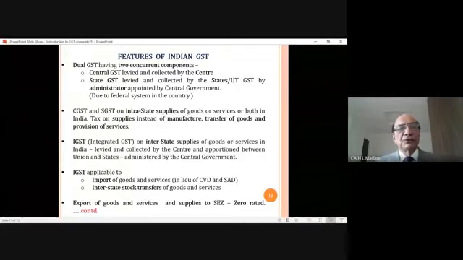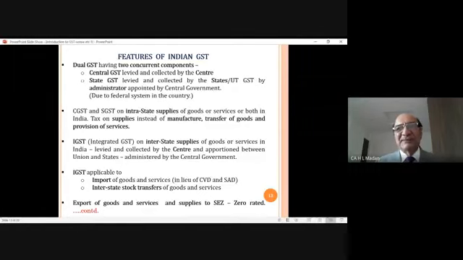Thereafter, he will add the tax on this shirt. And he will write add CGST. CGST means central GST. And suppose the rate of tax on that shirt is 5%. Then he will write add CGST at the rate of 2.5%. Then he will calculate at the rate of 2.5%, say 75 rupees.